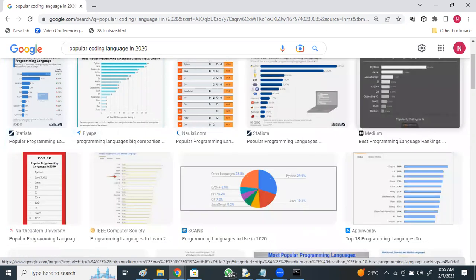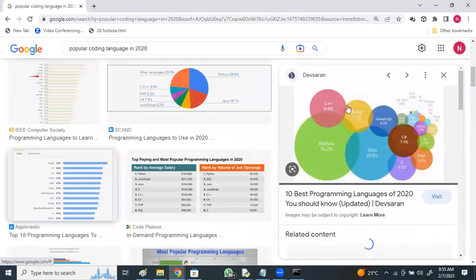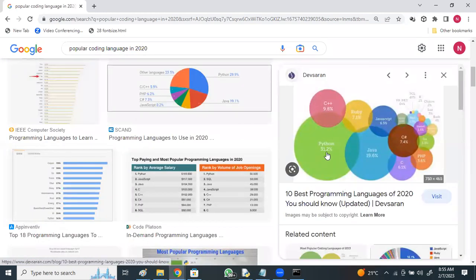If you see the usage of Python in the industry today, see this graph. The big circle for Python, 31% used. Java, 19% used. C++ nearly 10%. C nearly 7%. JavaScript 6.5, Ruby.